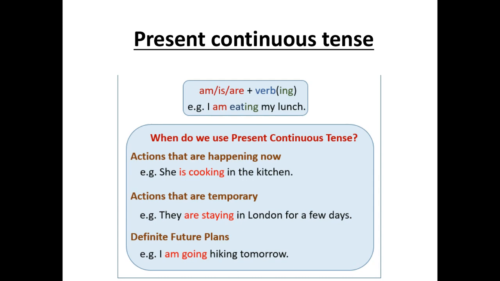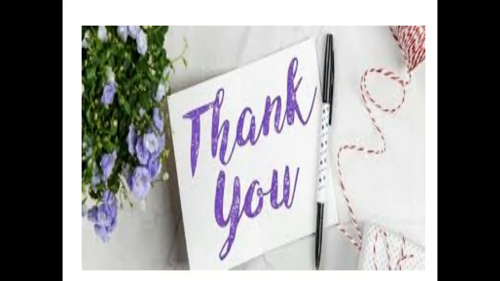The main thing is in present continuous tense we use ing with the verb, but before that we use am, is, or are. Clear? I hope you enjoyed this session. It's very easy. You just have it clear cut. Simple present means again and again. Present continuous means a situation happening at present.